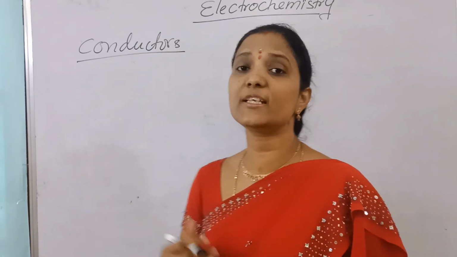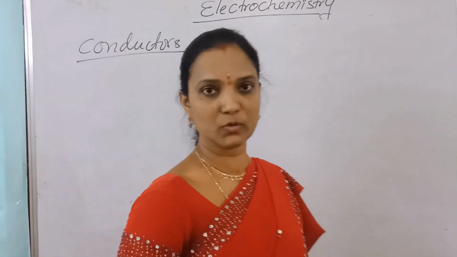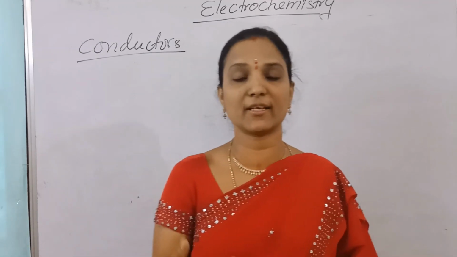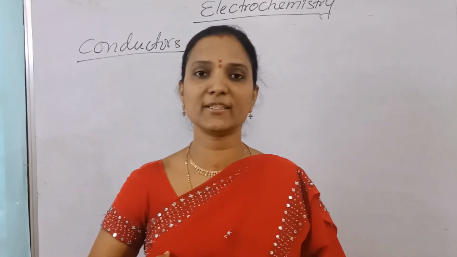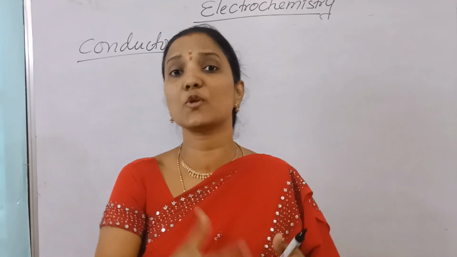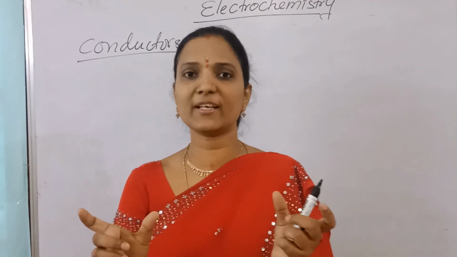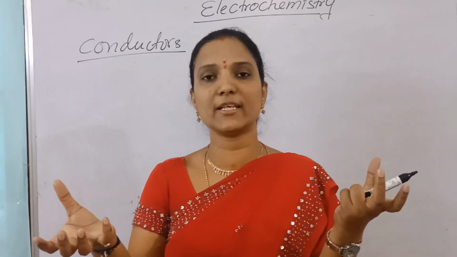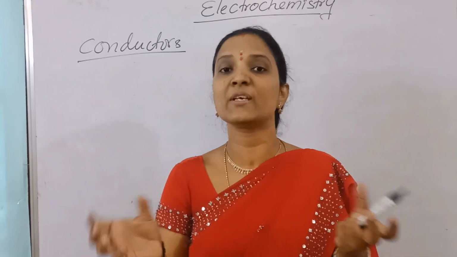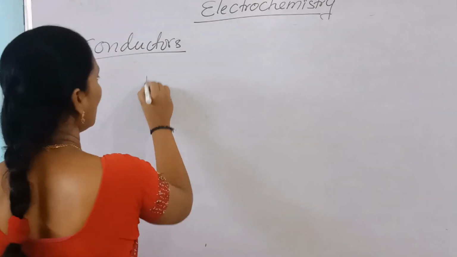So what are the different types of conductors? Substances which allow flow of current through them. Here we are using examples of copper, silver, iron, aluminium. These allow flow of current, yes or no? And NaCl, KCl, MgSO4, salt solutions, aqueous solutions or fused, these also allow flow of current through them. So the two are different. One is a solid, another is a liquid. And here no ions, just electrons, and here ions are present. So based on this, conductors are divided into two types. What are the two types of conductors?